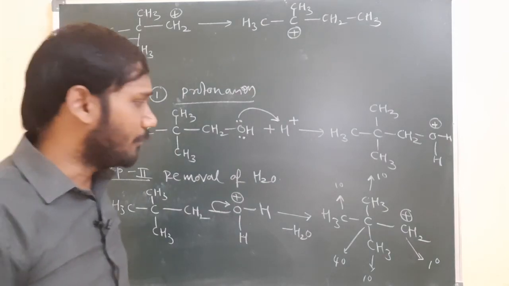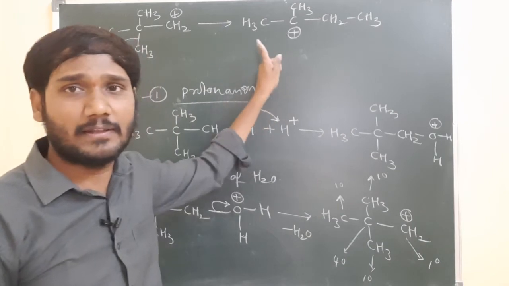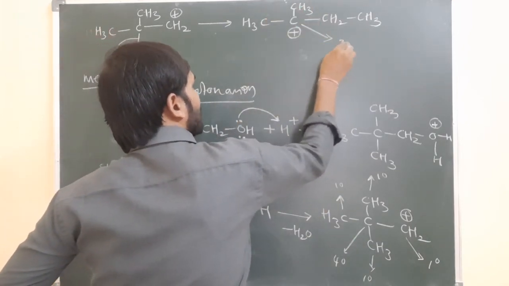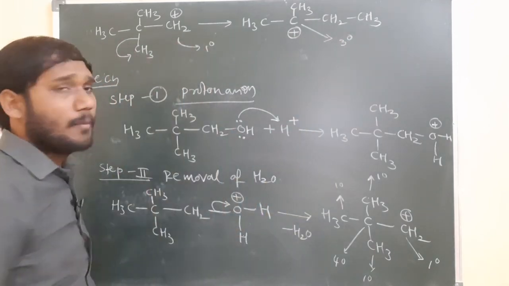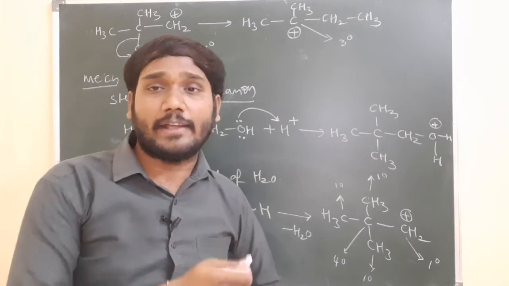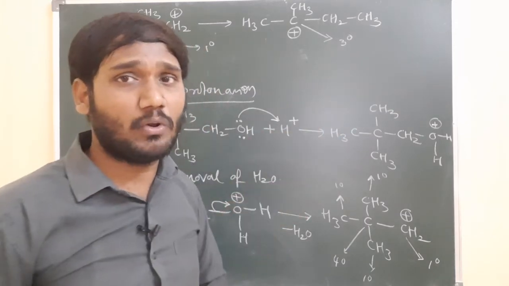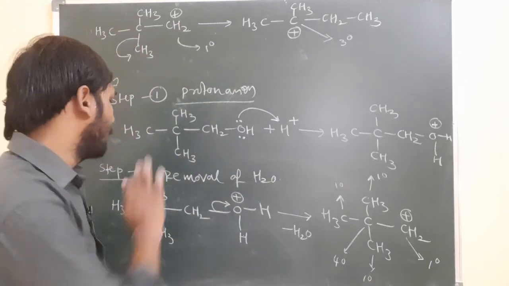Is it clear? Before, this carbon was a primary carbocation. Now see, this carbocation is 1, 2, 3, a tertiary carbocation. Before, it was a primary carbocation. Primary carbocation converted to tertiary carbocation to get more stability. So we can say there is a rearrangement process. Now the primary carbocation is converted to tertiary carbocation, and step 2 is done.